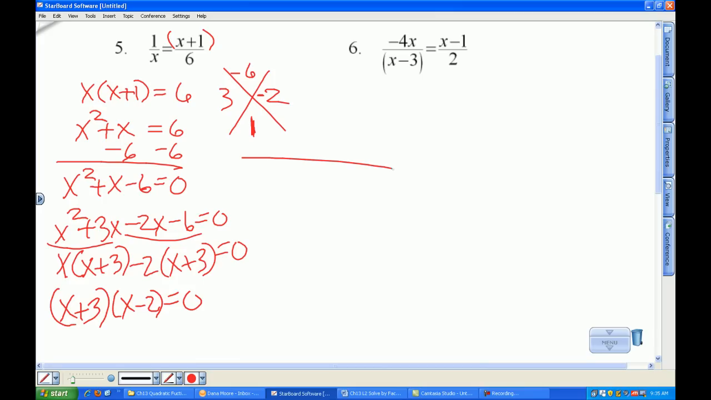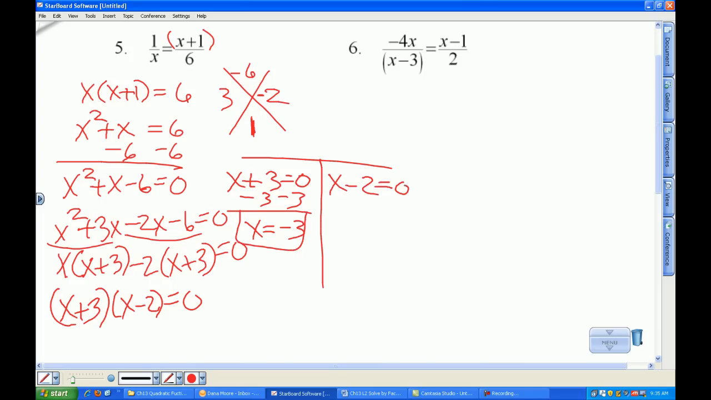I can go with a t-chart here. X plus 3 is equal to 0. X equals negative 3. X minus 2 is equal to 0. X equals 2. And there you go. Number 5.